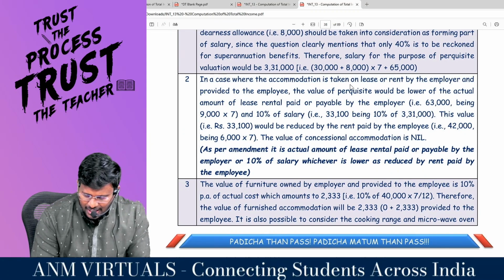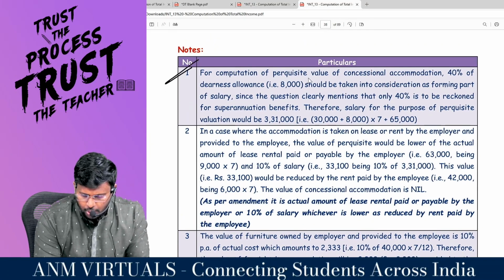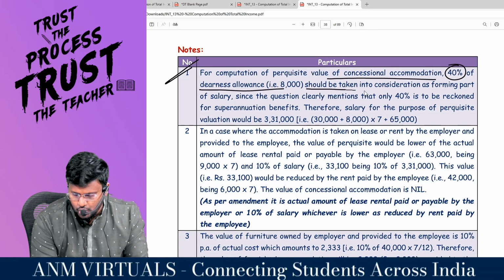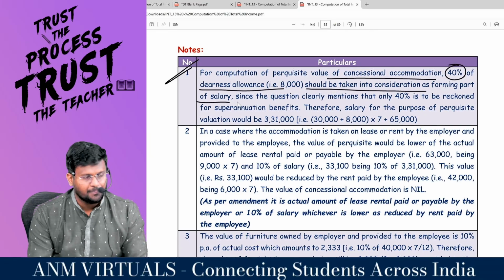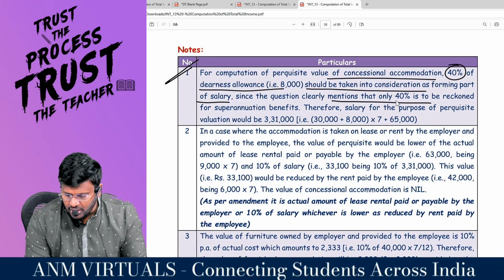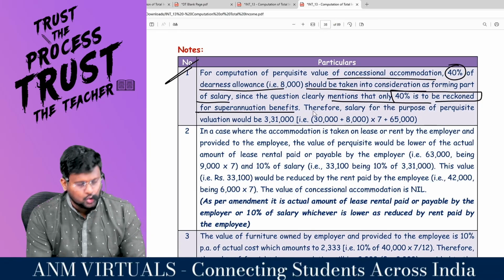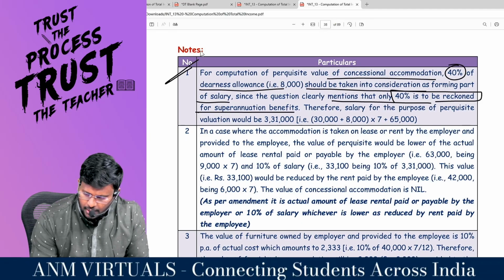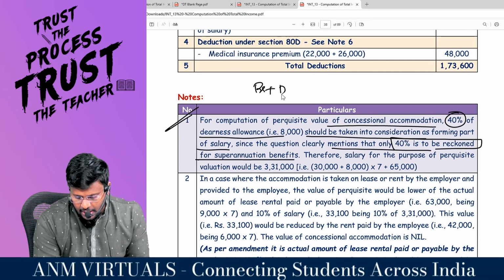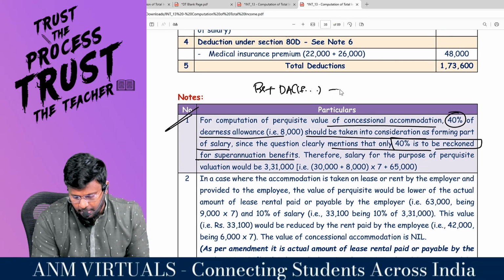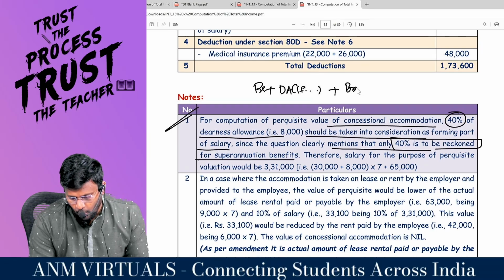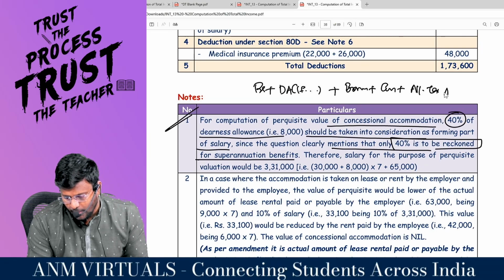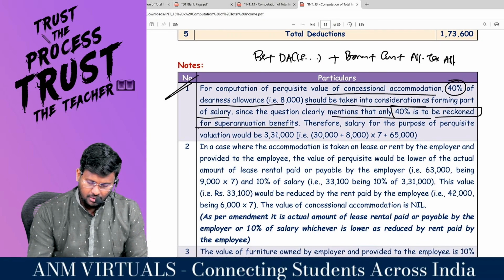In case of the accommodation, for computation of perquisite value of concessional accommodation, 40% of DA should be taken into consideration as forming part of salary, since the question clearly mentioned that only 40% is to be reckoned for superannuation benefit. Because we all know the definition of salary: salary means basic salary plus DA if provided in terms of employment, plus bonus, plus commission, plus all taxable allowances. Comfortable?